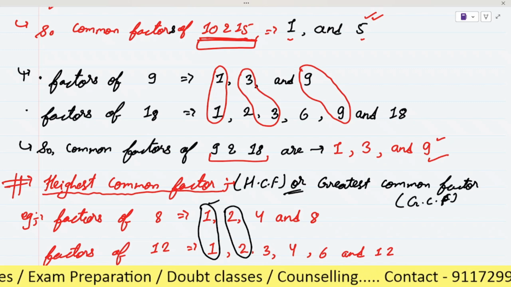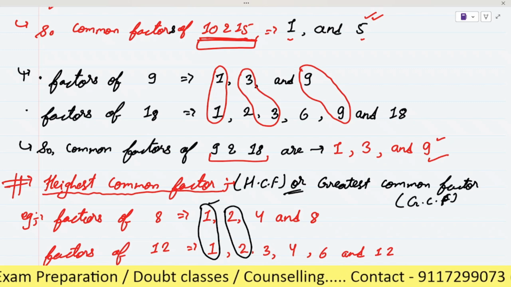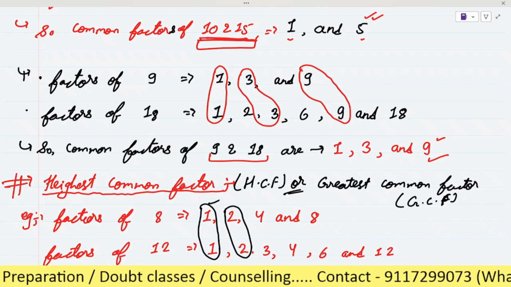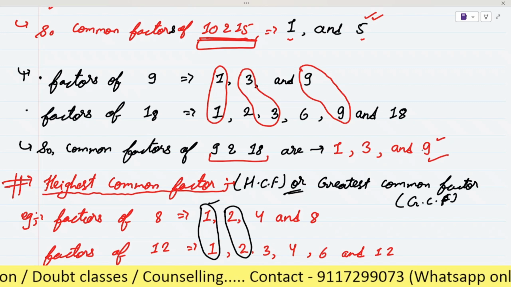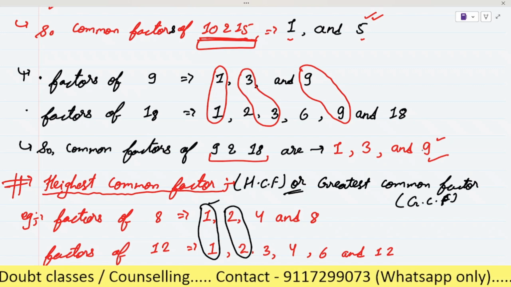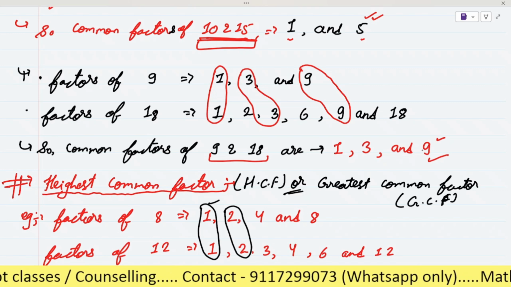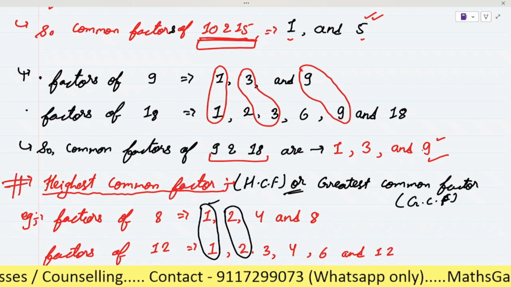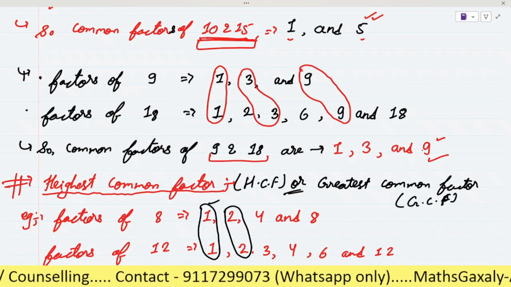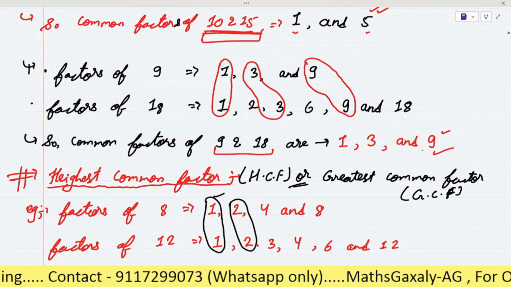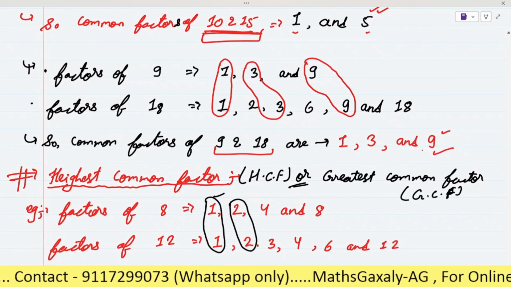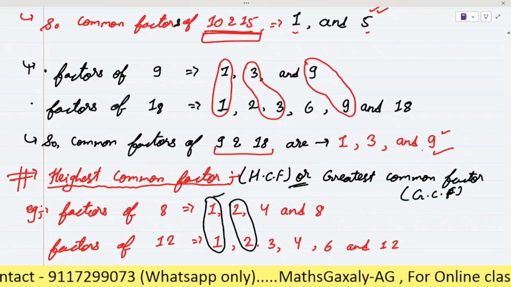Is it clear? Now, can you please tell me why we always find the highest common factor? Why not the lowest common factor? Because the lowest common factor of every number will be 1.